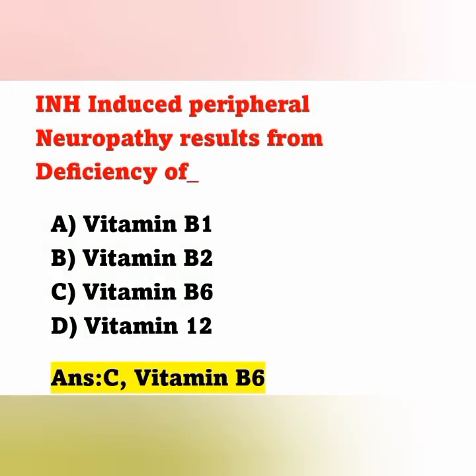Here the correct answer is option C, vitamin B6, or pyridoxine deficiency. The main side effects of isoniazid therapy include hypersensitivity reaction, peripheral neuritis, neurotoxicity and hepatotoxicity. Because of vitamin B6 deficiency, the patient may experience peripheral neuritis.